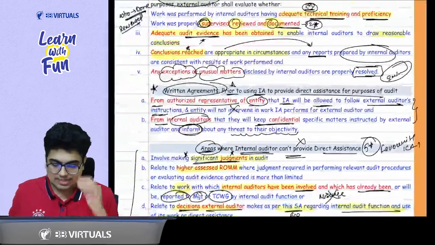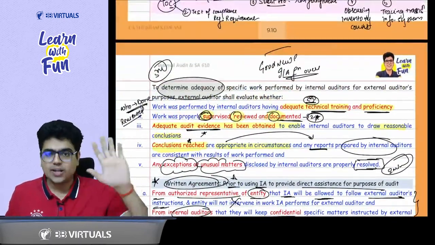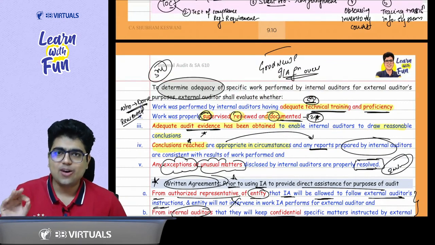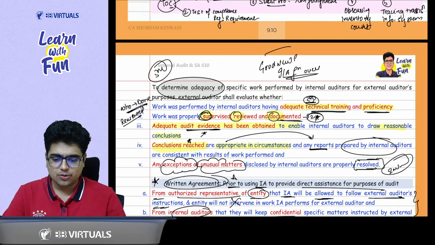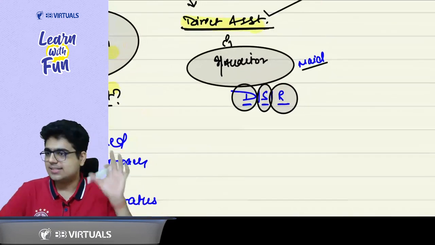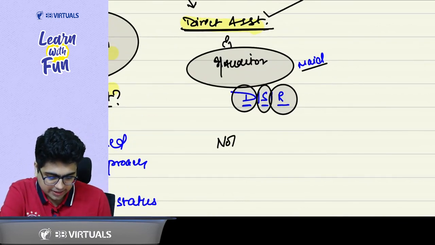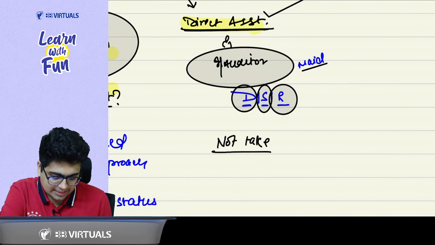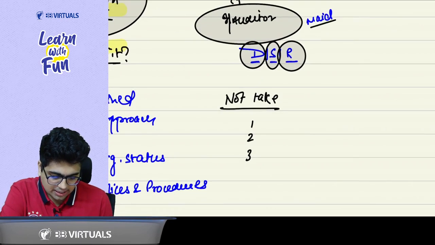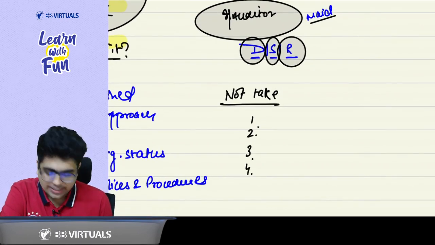Now the internal audit function part is over. Now we are going to discuss the direct assistance of the internal auditor. When it comes to direct assistance, you cannot take the direct assistance in 4 areas. What are these 4 areas where we cannot take the direct assistance?